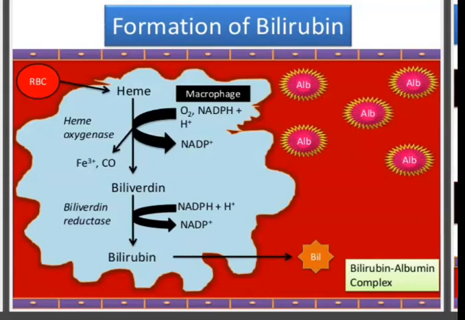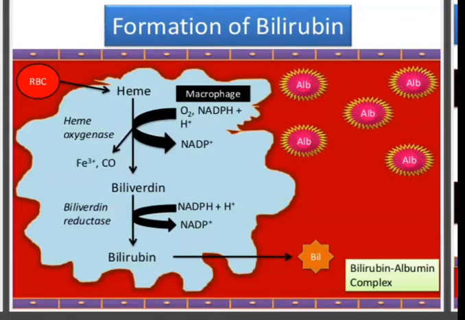As we said, the breakdown of erythrocytes, or red blood cells, yields the protein part globin and the non-protein part heme. From the RBCs, heme is converted into biliverdin with the help of the enzyme heme oxygenase, which utilizes NADPH and oxygen and cleaves the methenyl bridges between the two pyrrole rings to form biliverdin.